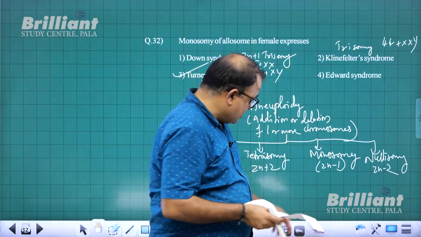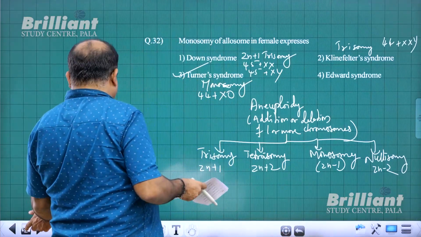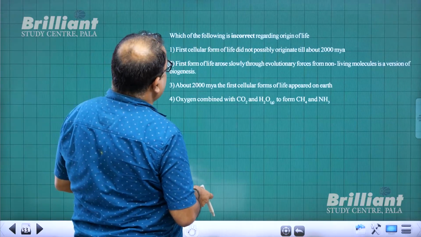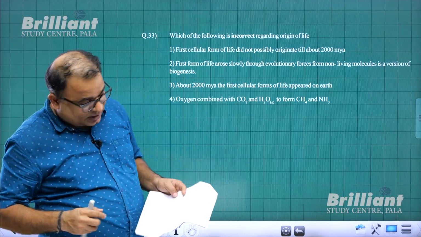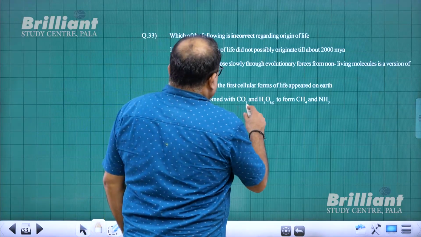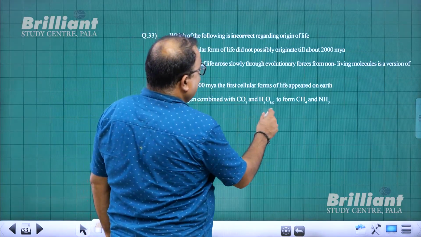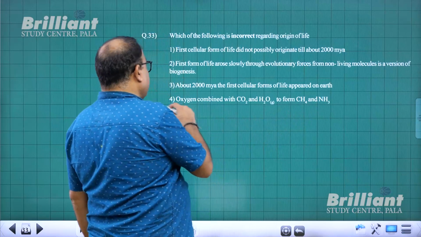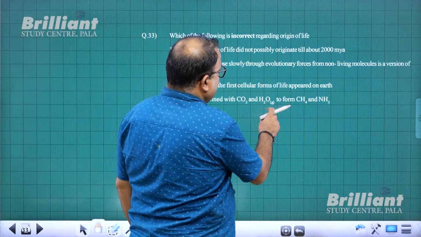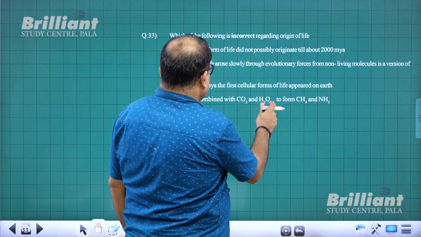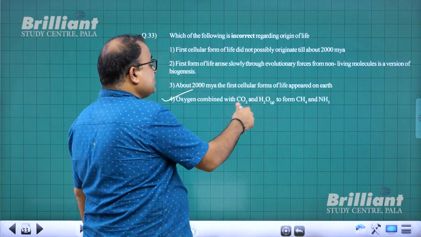With that, I come to question number 33. Which of the following is incorrect regarding origin of life? So if you see question number 33, oxygen combined with carbon dioxide and water to form methane and ammonia. തെറ്റ്. It is not carbon dioxide and water.